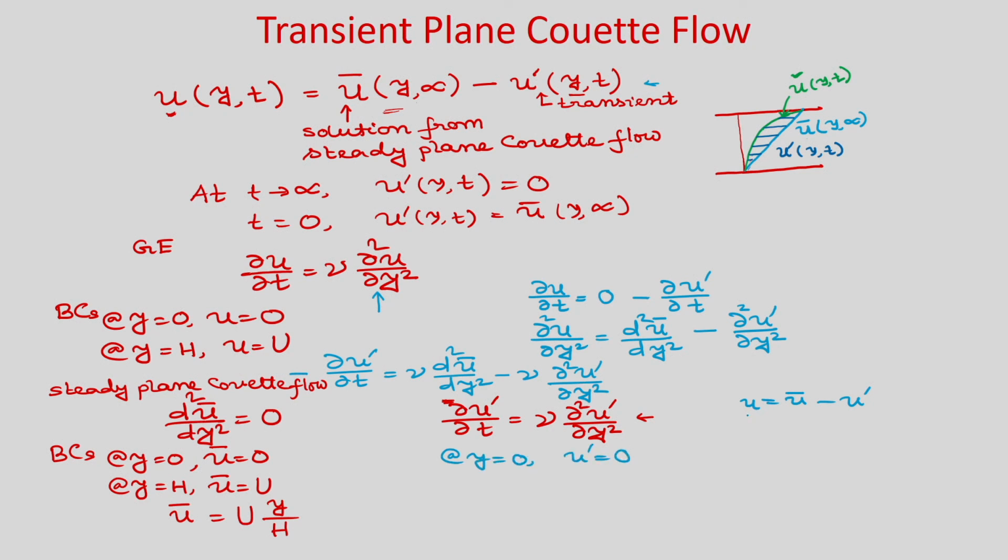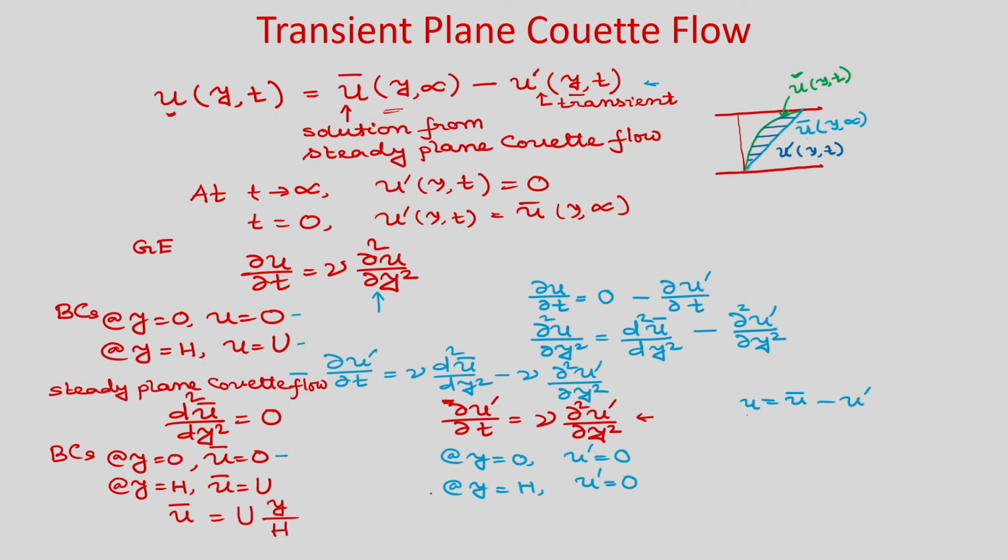And at y is equal to h, what will be the u prime? You can see here, from here left hand side u is equal to U, and here u bar is equal to U. So, u prime is equal to 0.